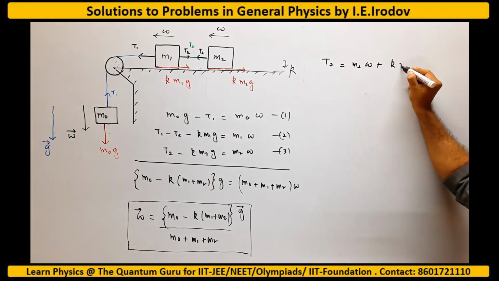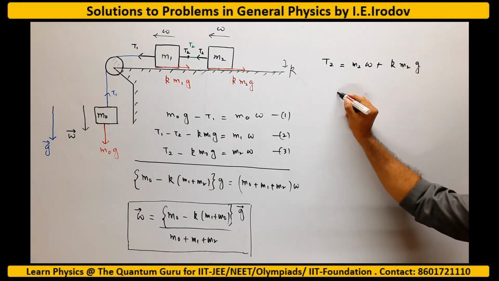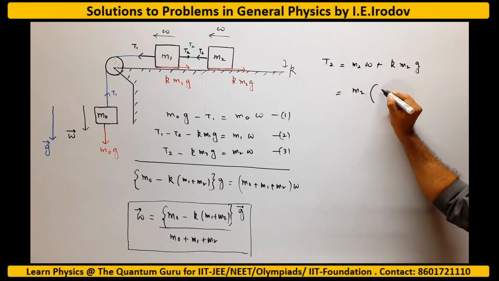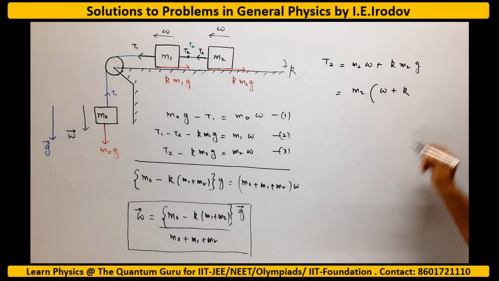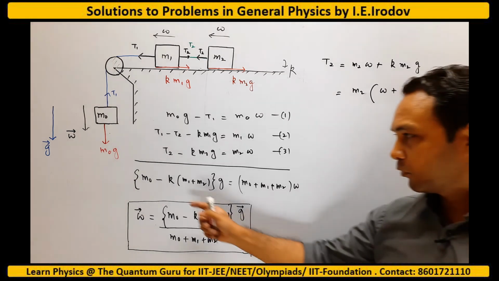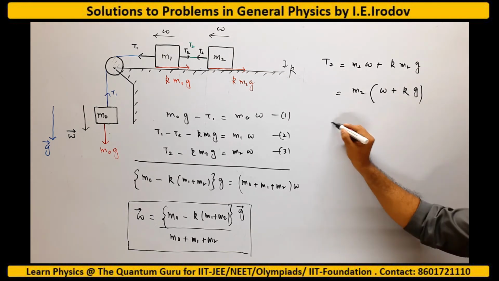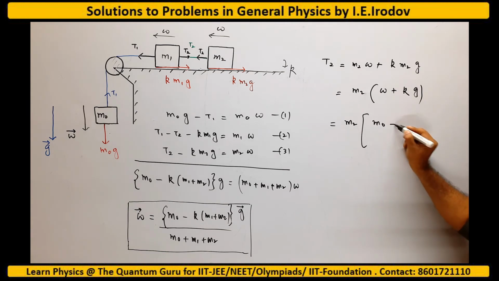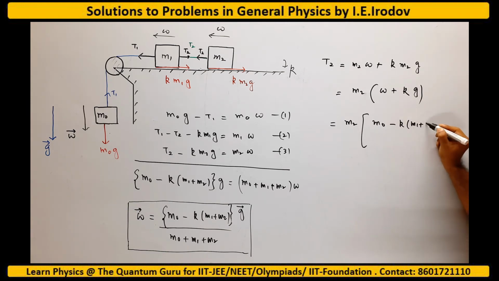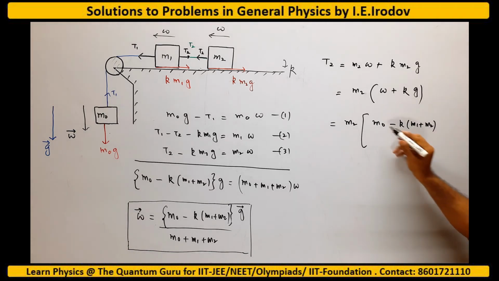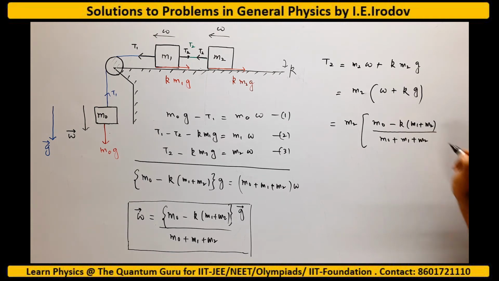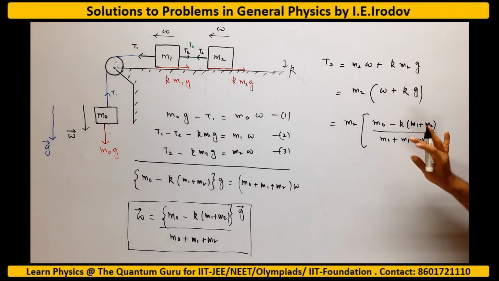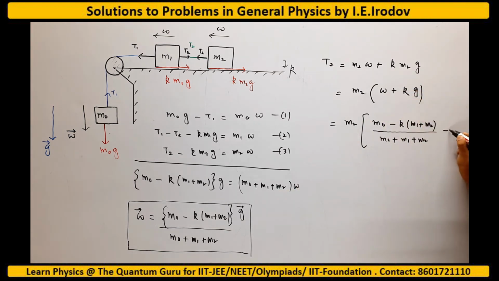So m2 we can take common, and that will be w plus kg, and I will put the numerical value of w from here, which is (m0 minus k(m1 plus m2)) divided by (m0 plus m1 plus m2), times g. g is there and g is there, so I will take g outside, plus k into g.